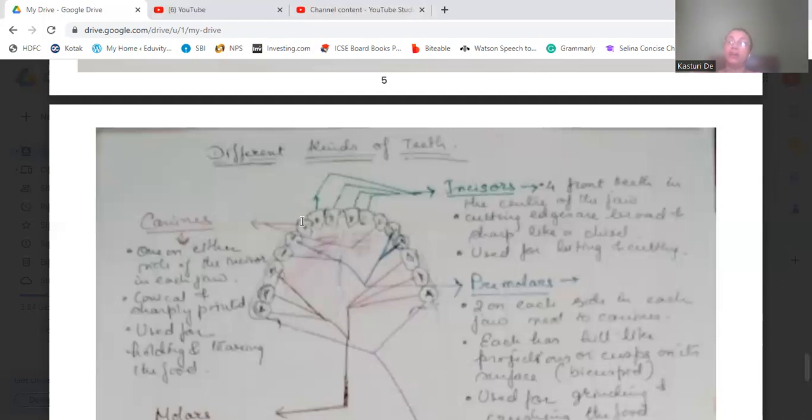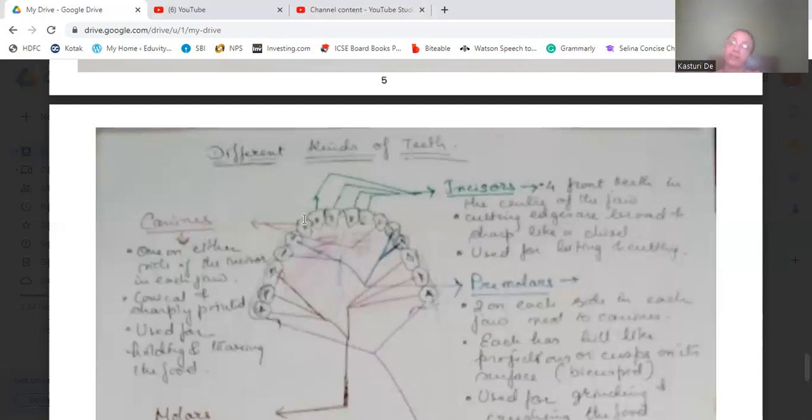That is why carnivore animals, or carnivores, have canines large enough so that they can hold other animals very strongly and tear their flesh. So for that reason, their canines are very strong. In the case of herbivores, the incisors are more powerful, so that they can bite, chew, and cut.